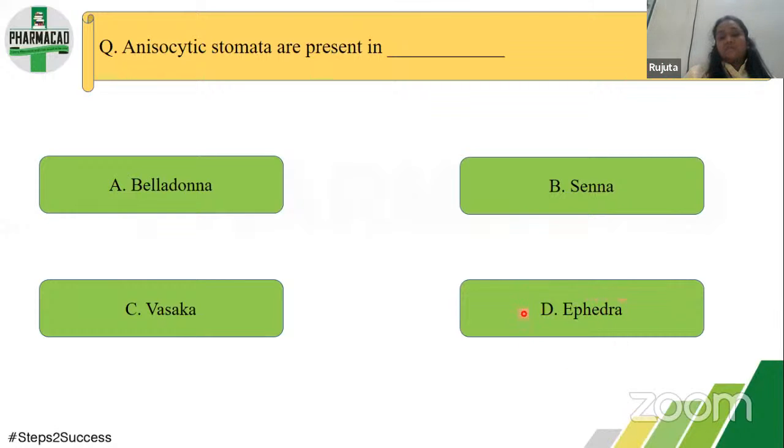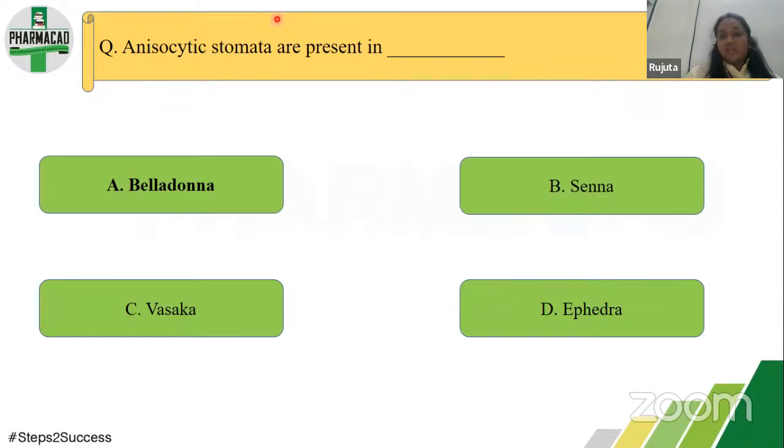It is a stem, but still it shows some amount of stomata. So in this type of question, again you have to think. Now senna has a paracytic kind of stomata. So the answer to this is belladonna. Belladonna has anisocytic type of stomata.